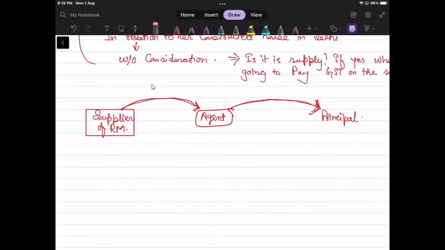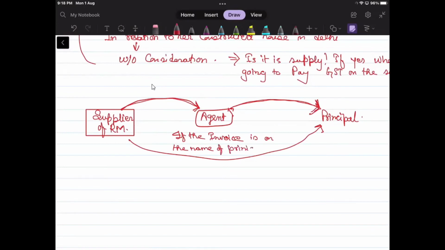But the main supply will be from supplier to principal. Correct, if the invoice is in the name of the principal, then no need to worry.